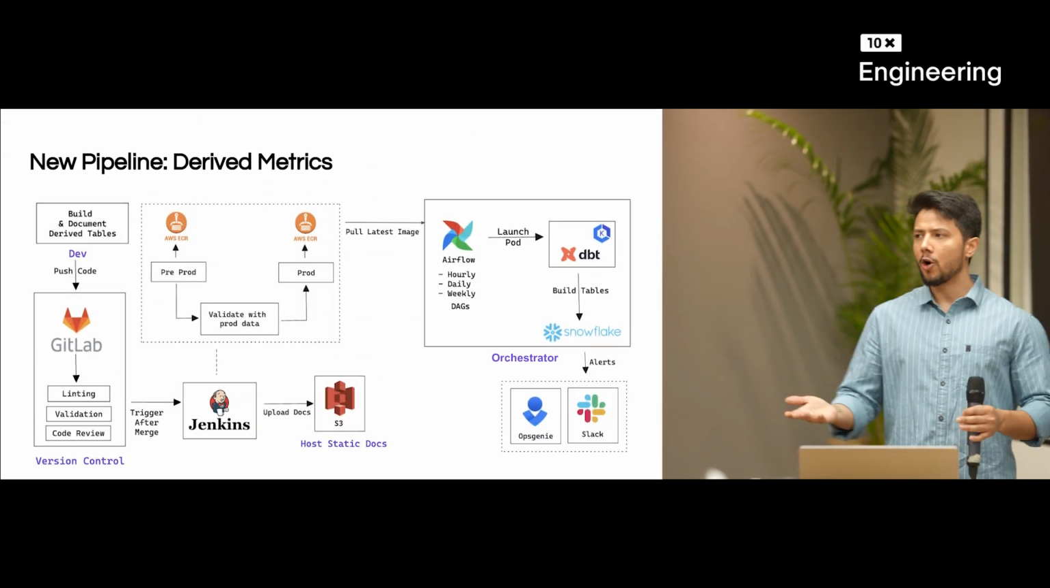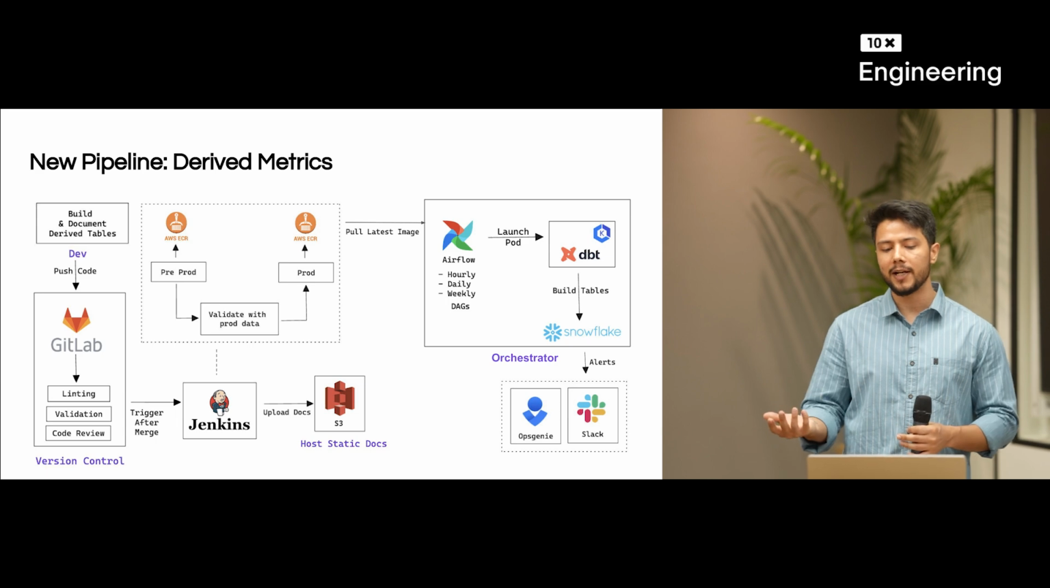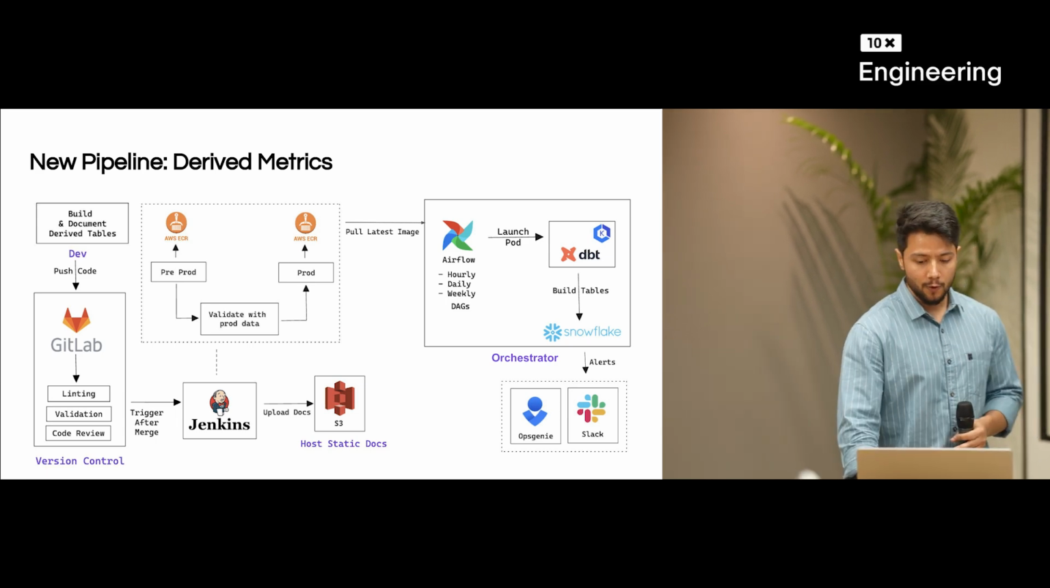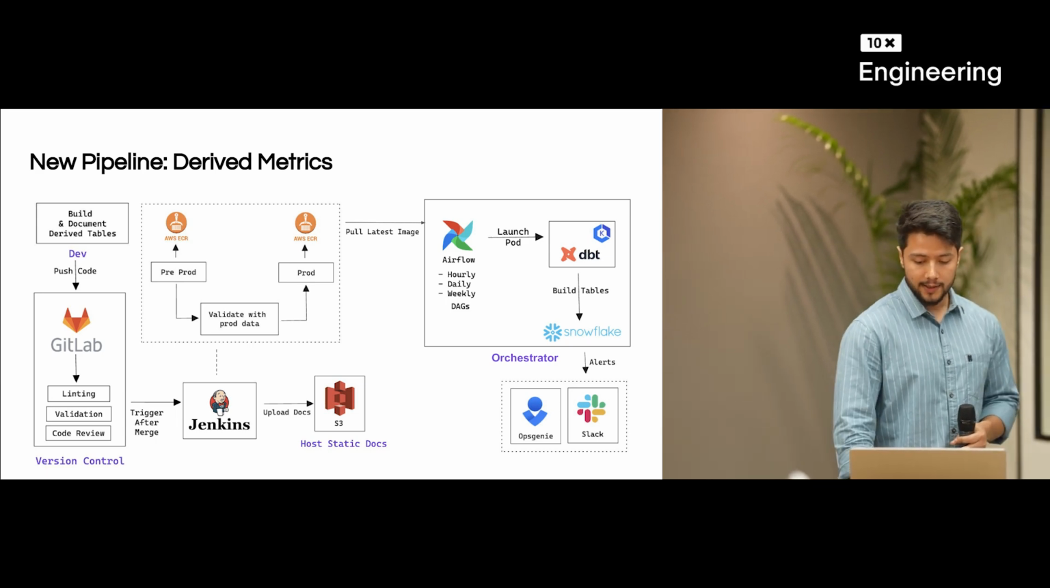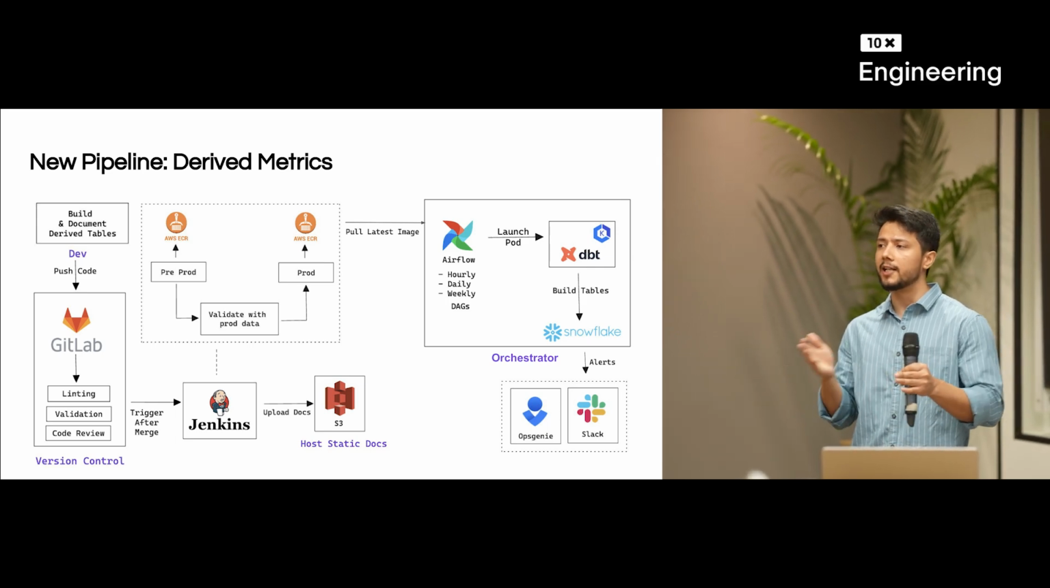First, we will talk about how we improved our derived metrics pipeline and made it better. The first problem that we were facing over there is that there are multiple tables that are interdependent on each other.